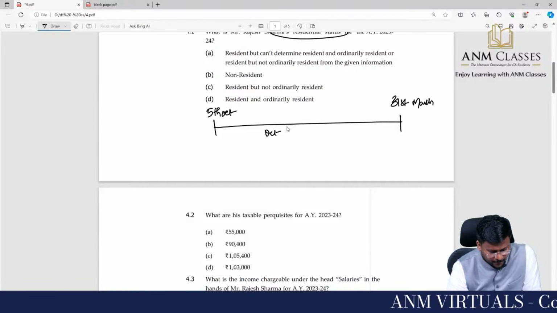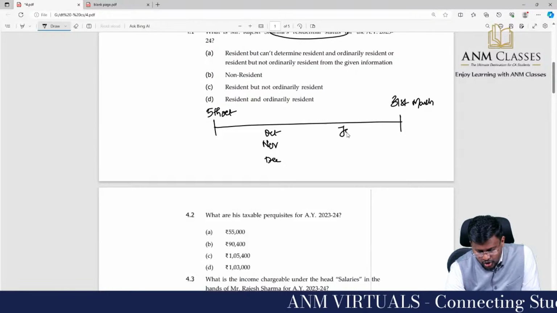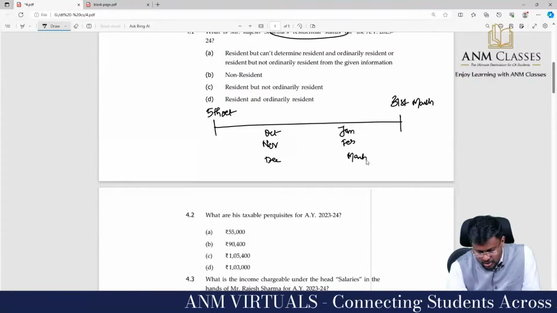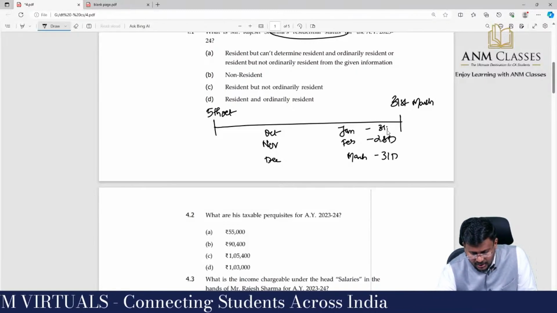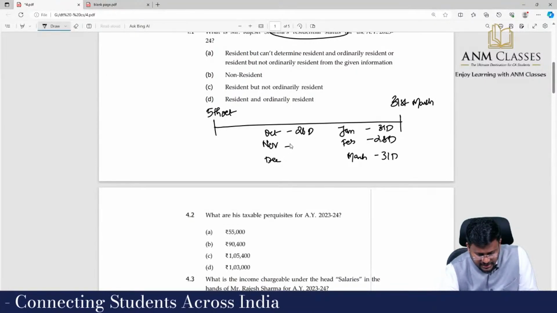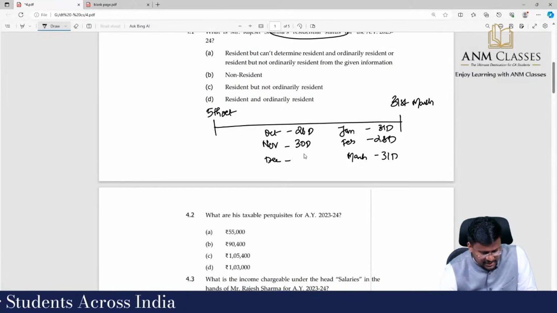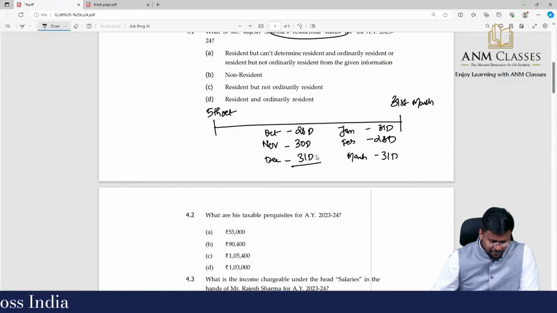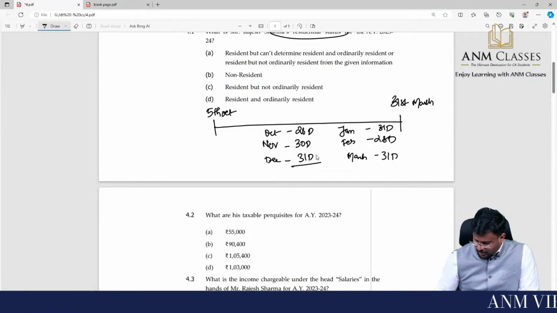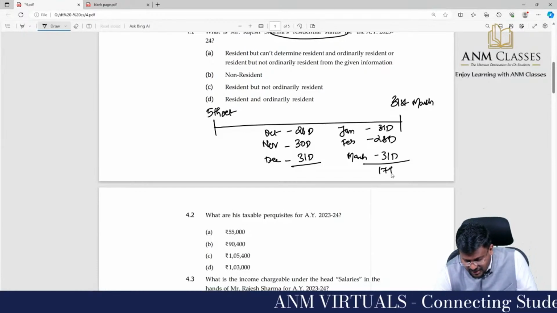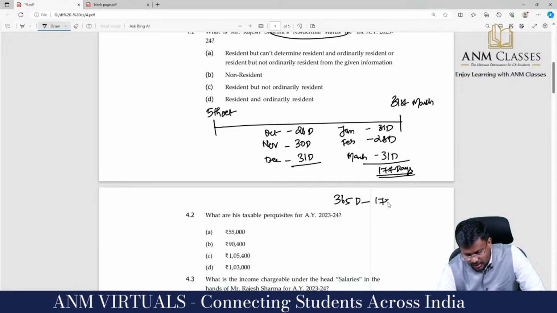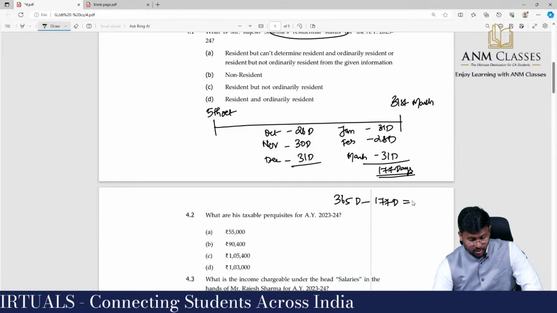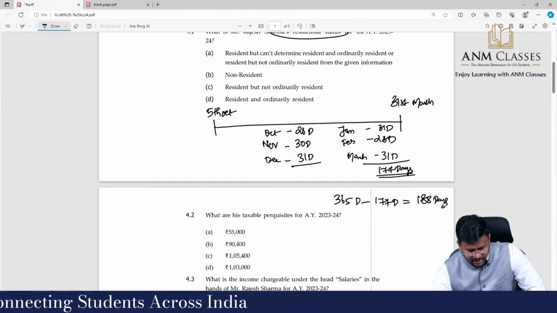That means October, November, December, January, February, March. How many days in March? 31 days. February 28 days. January 31 days. October 26 days. November 30 days. And December 31 days. If we total 26 plus 30 plus 31 plus 31 plus 28 plus 31, it is 177 days he was not in India. So out of 365 days, 177 days he was outside India, which means 188 days he stayed in India.